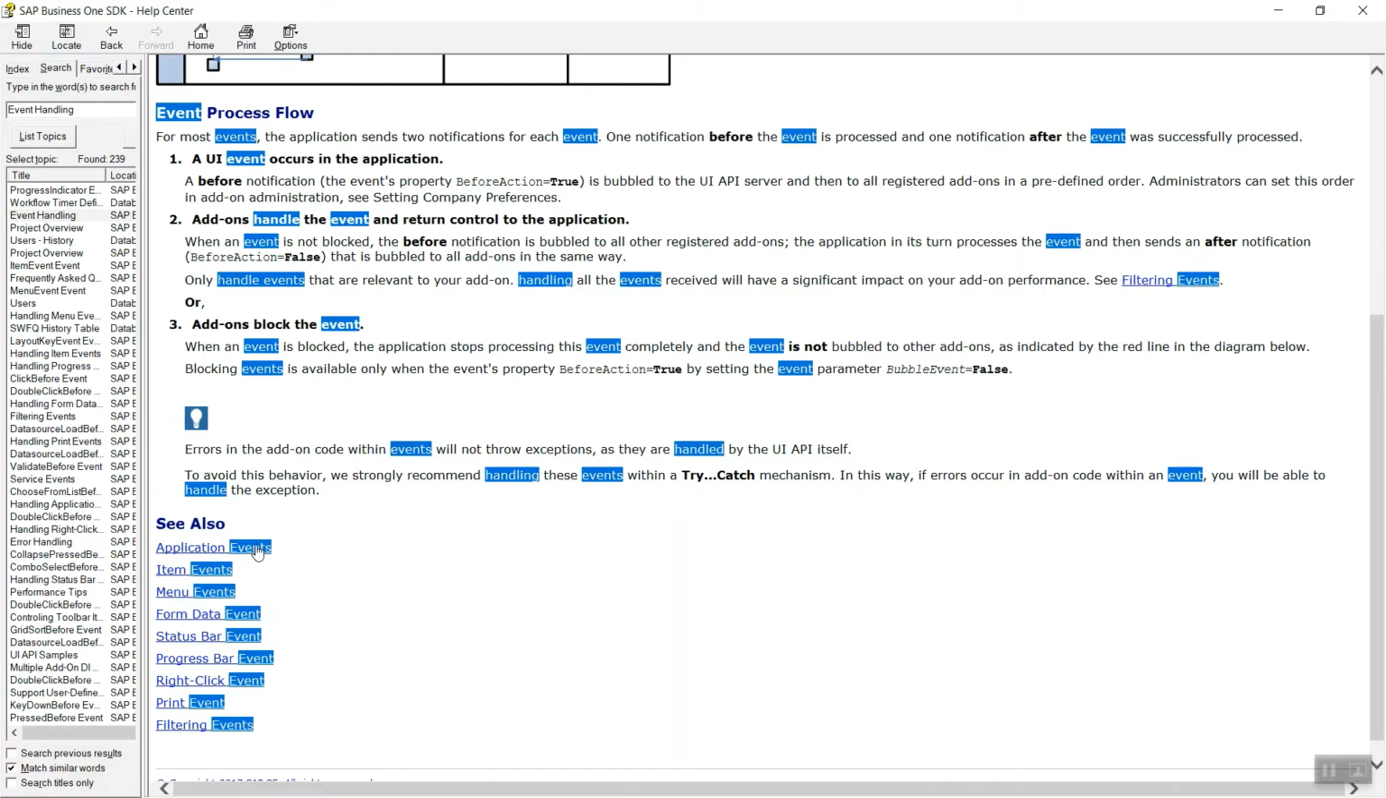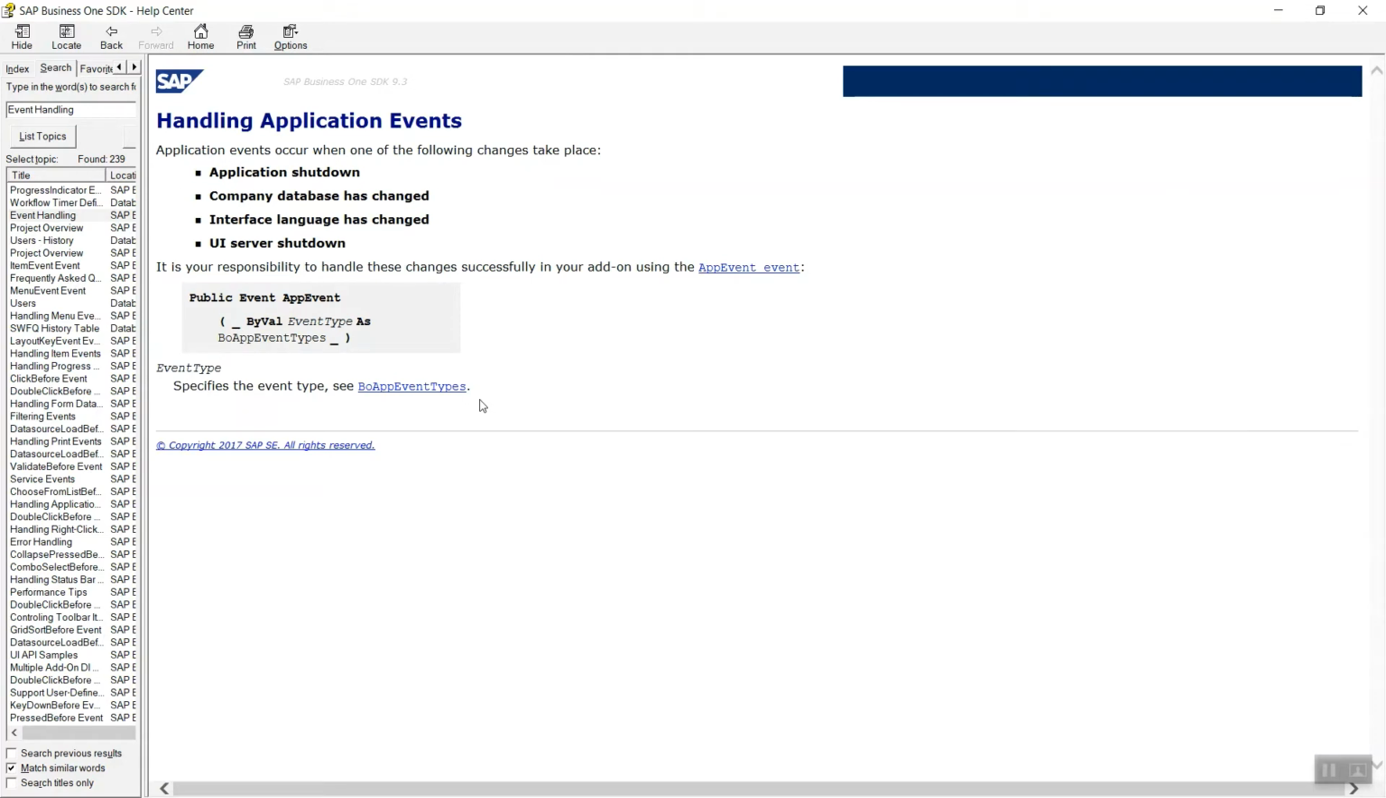Before opening the application event, let me tell you the mostly used events in SAP Business One are item events, menu events, and form data events. So let us start to discuss one by one. Application event generally will trigger on the below activities. The first one is application shutdown, company database has changed, interface language has changed, UI server shutdown. While doing these activities, application events will be triggered.